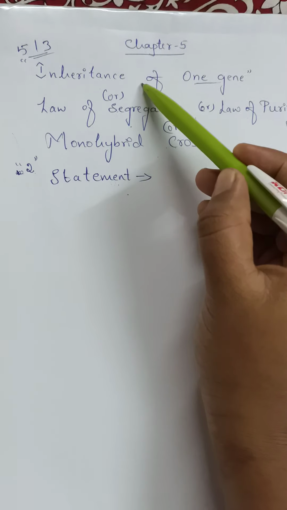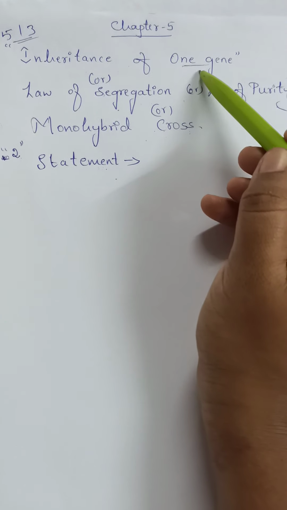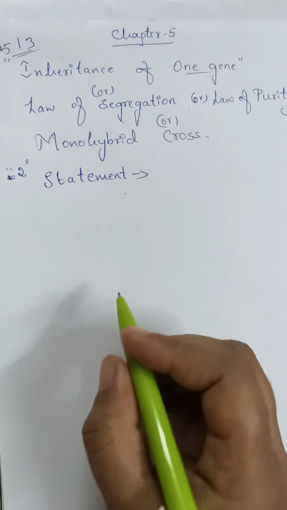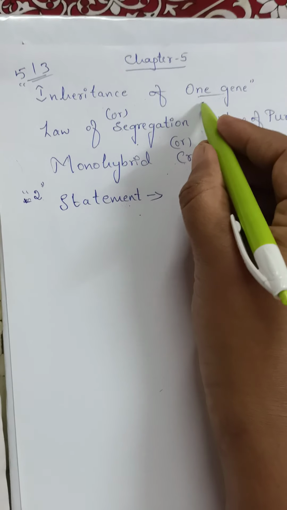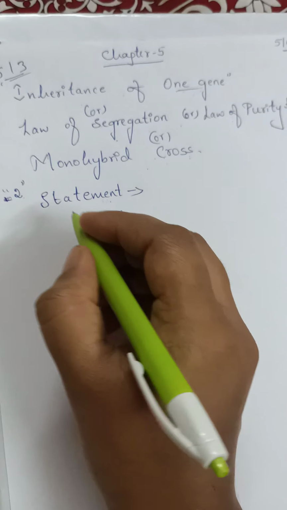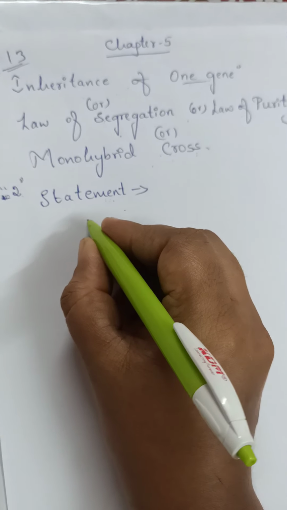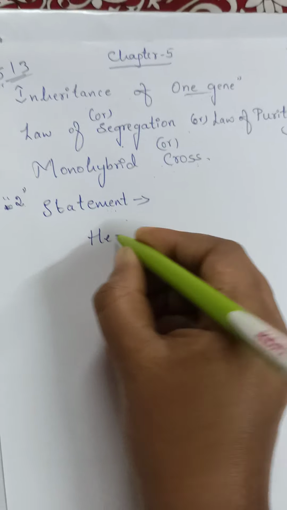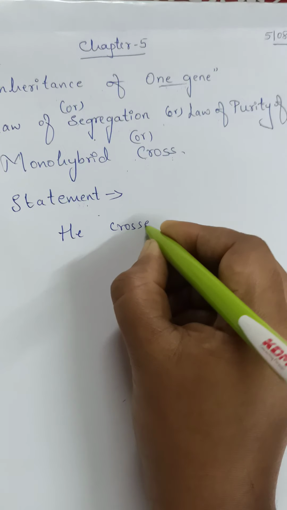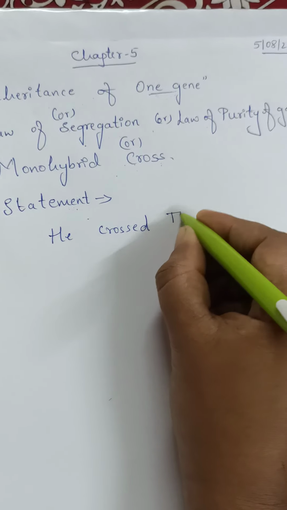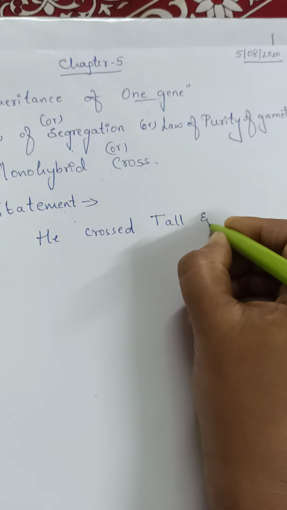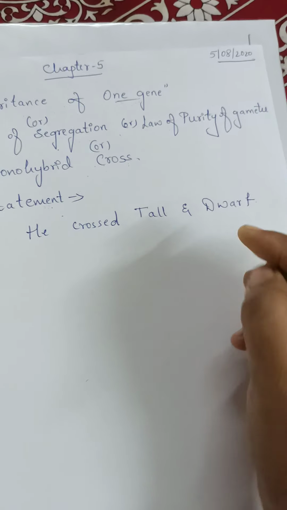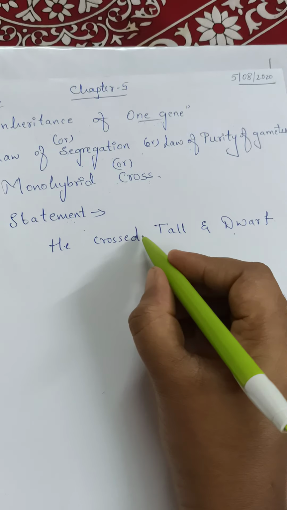Now I'll tell you what is actually inheritance of one gene. See, Mendel conducted several experiments, and in inheritance of one gene, he crossed tall and dwarf pea plant to study about inheritance of one gene.